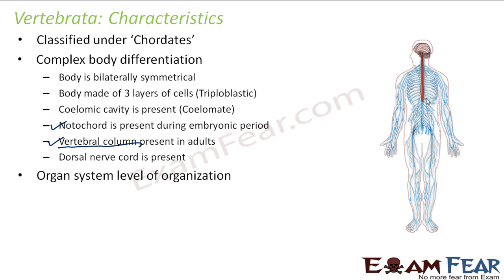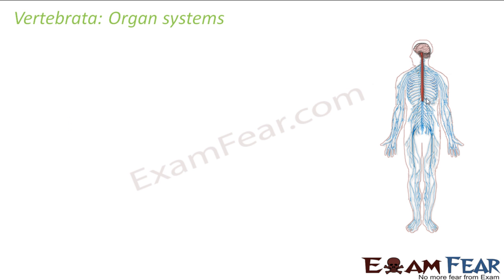Dorsal nerve cord is present. Organ system level of organization, of course. They are mobile because of the presence of limbs or fins or some other modified form of limb, so they are able to move from one place to another. Let us look at the different organ systems of Vertebrata.